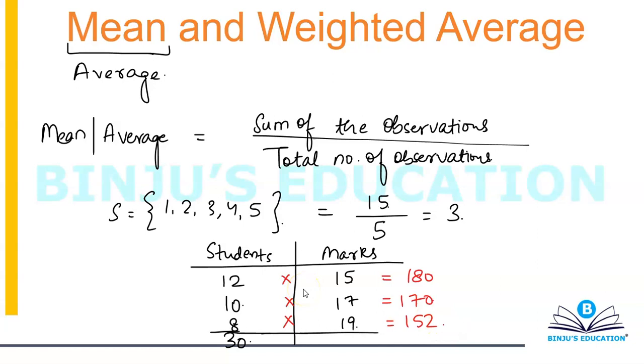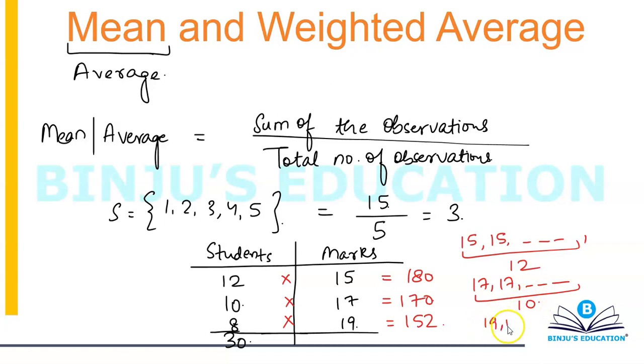Because this table basically represents 15 12 times, 17 10 times, and 19 8 times.